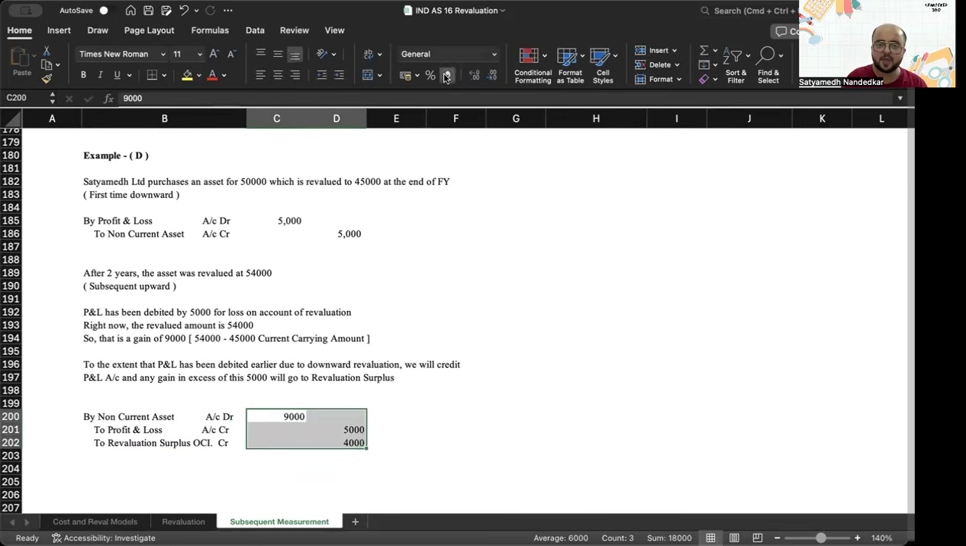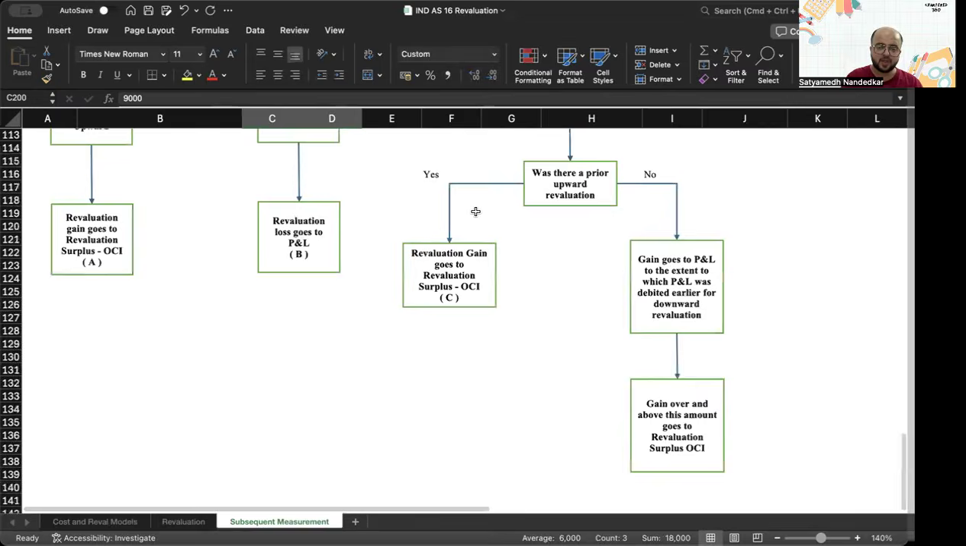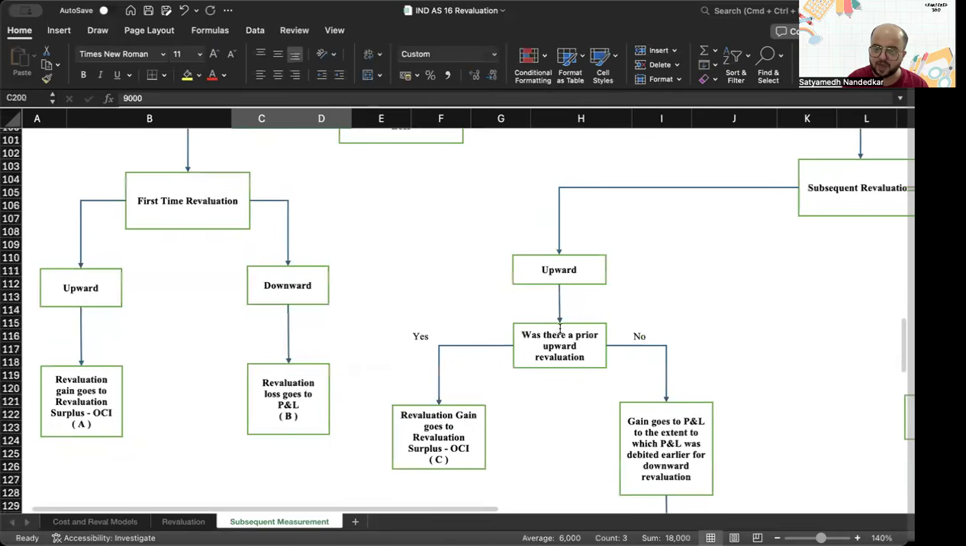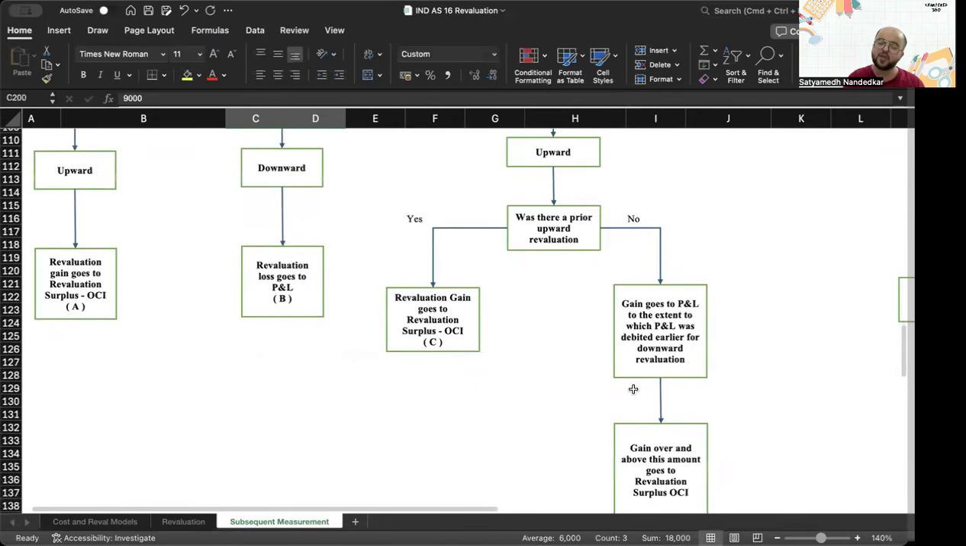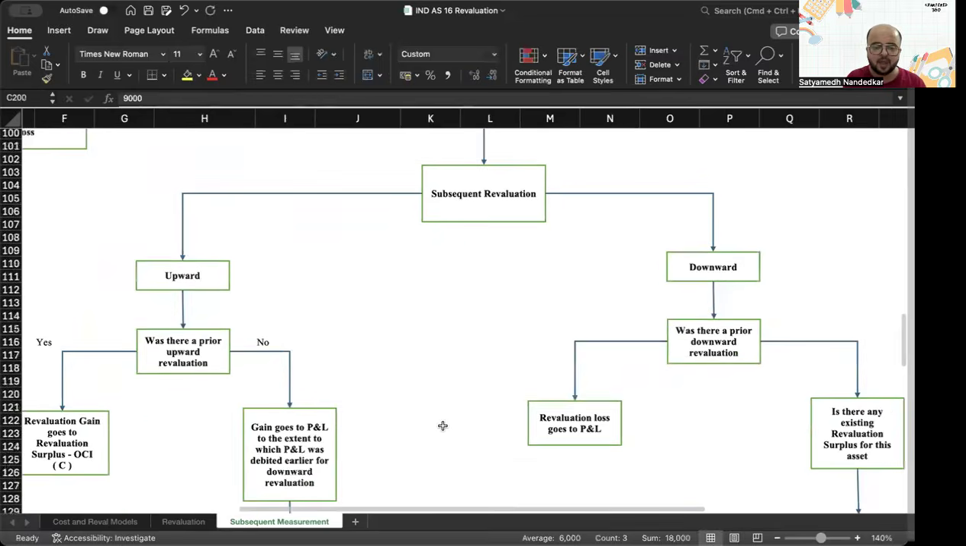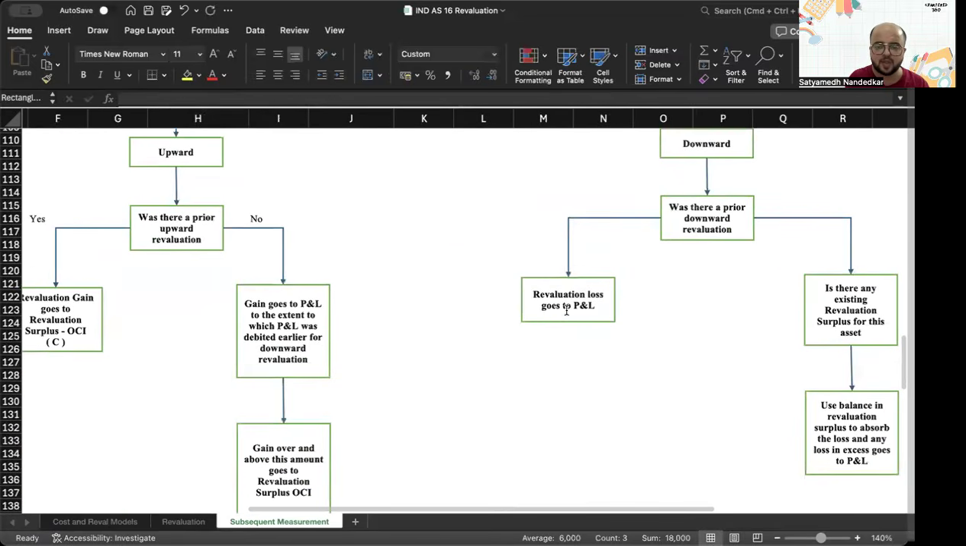This is our example D. Please have a look at this one. This mirrors this situation. Subsequent revaluation upward. Was there a prior upward revaluation? No, which means the prior revaluation must have been a downward revaluation, which we have already discussed in example D. Now, let's talk about situation E.